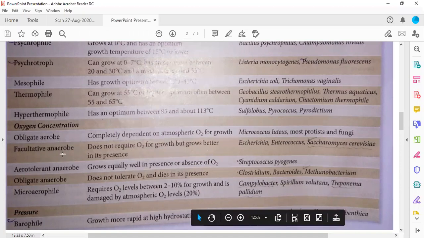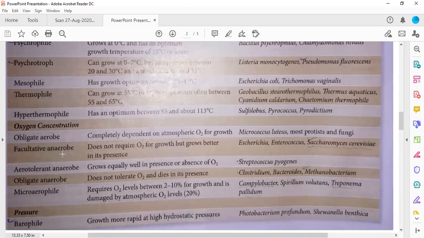Facultative anaerobe. Facultative means they are not very tightly bound to any condition; they can survive in the presence or absence of oxygen. They do not require oxygen for growth, but they will grow better in its presence.